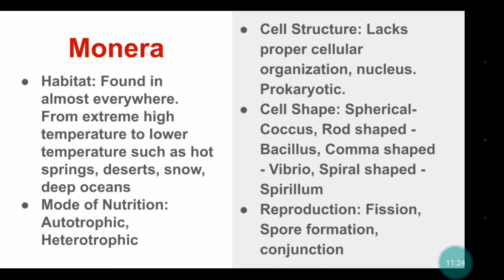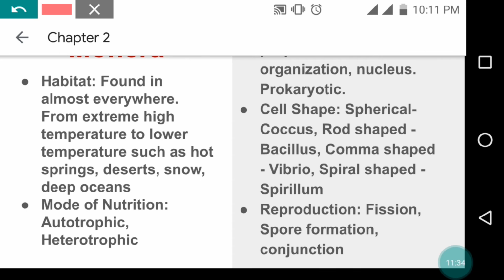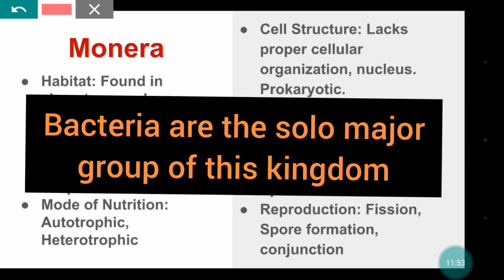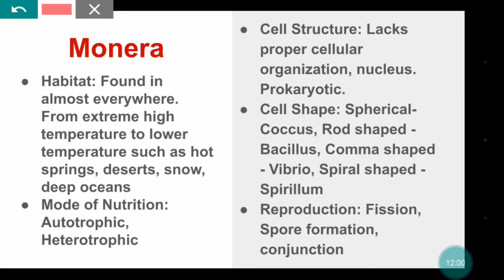So the first kingdom which we are going to study in detail is Monera. Its habitat: Monera contains basically bacteria in this category, right? Bacteria are found almost everywhere on this earth. If you take a handful of soil, it may contain thousands and millions of bacteria. It is present even on our skin, inside our body, inside our mouth, right?